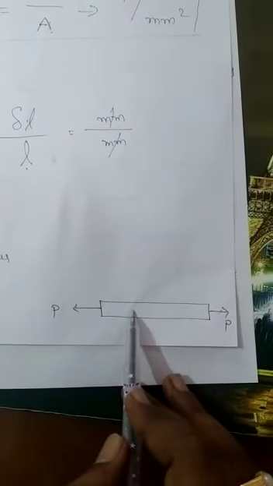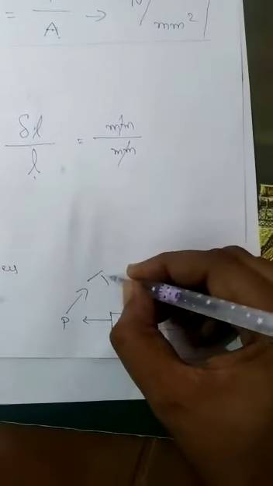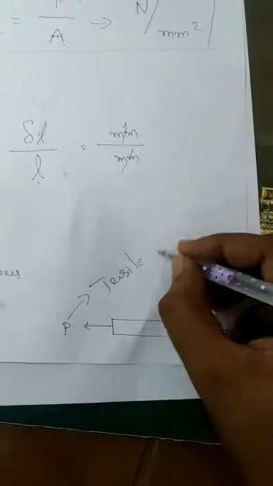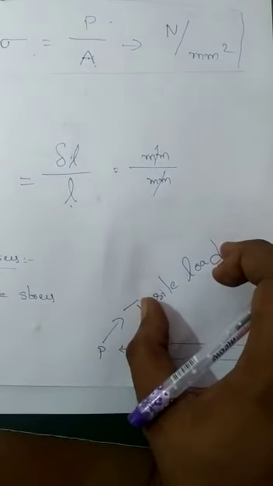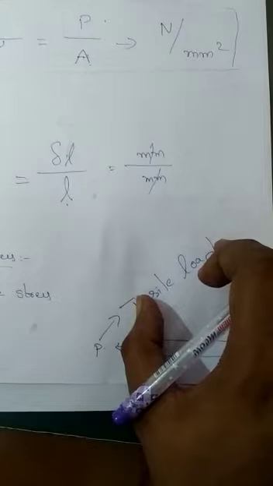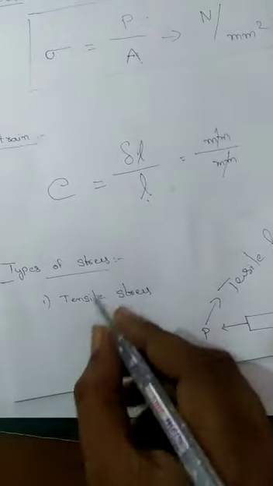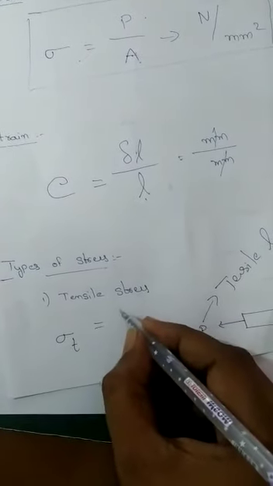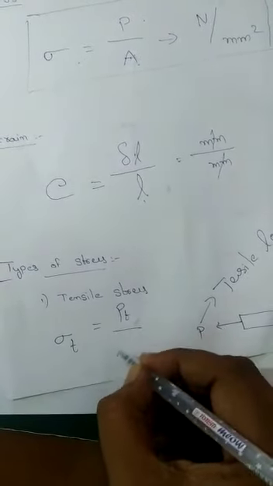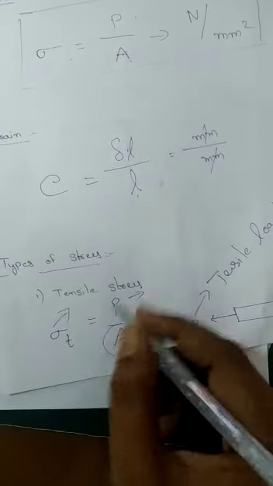This pull is called a tensile load. Once we apply a tensile load as an external load on the material, tensile stress will be developed. Sigma T is equal to PT by A, where PT is the tensile force, sigma T is the tensile stress, and A is the cross sectional area.